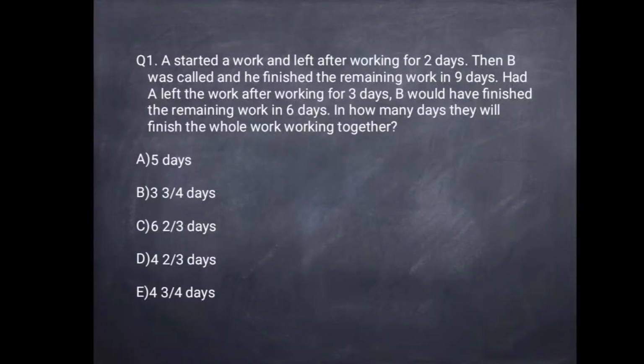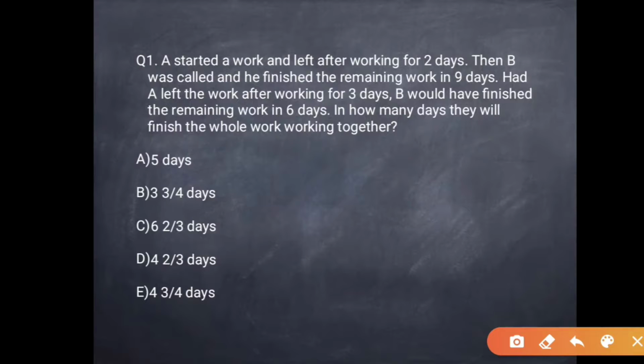Option A, 5 days; option B, 3 by 4 days; option C, 6 2 by 3 days; option D, 4 2 by 3 days; and option E, 4 3 by 4 days. So this is a question from the time and work section, and I hope you have solved questions from this section. Anyway, I'll explain how we can do it.